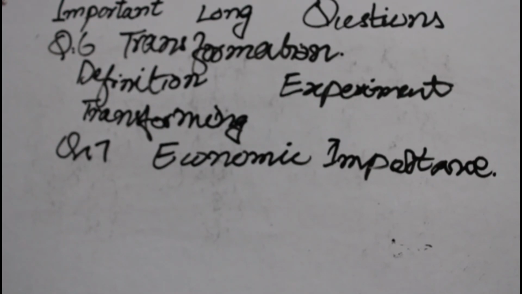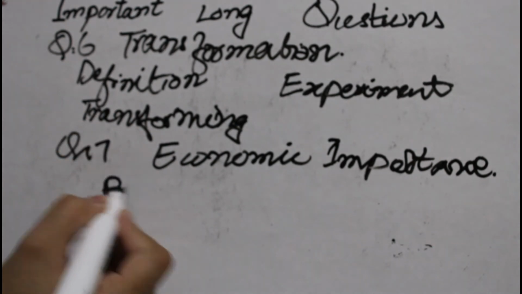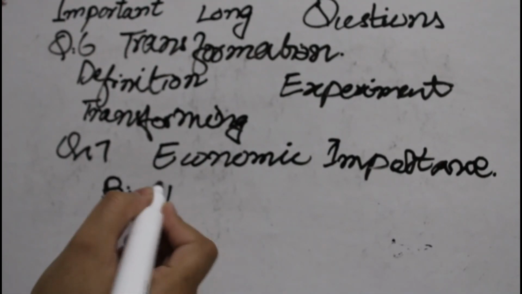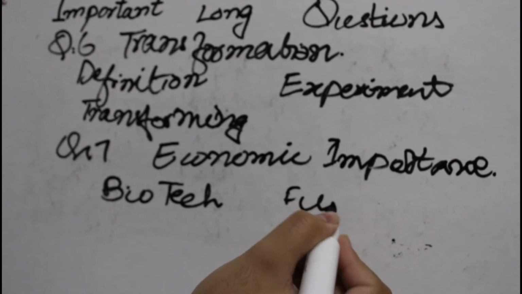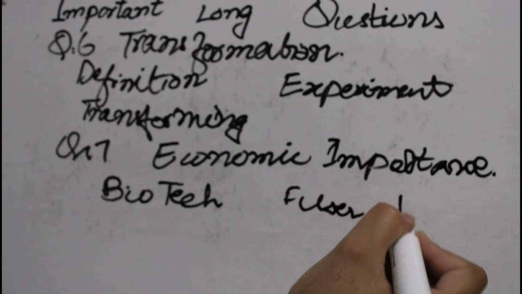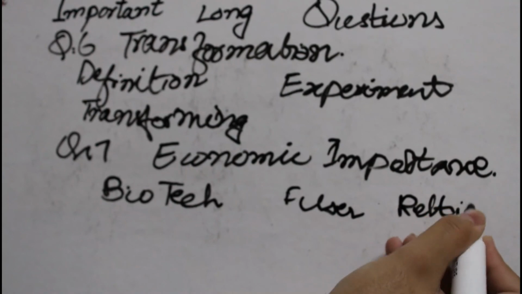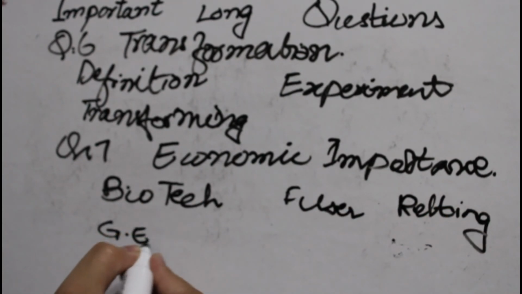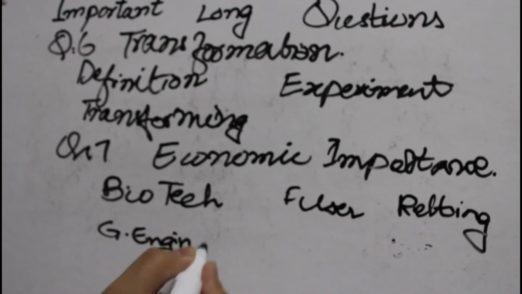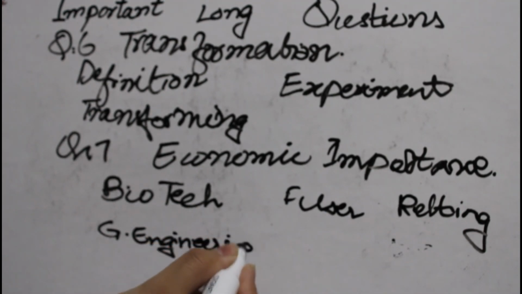Then comes the role of bacteria in fiber retting, how it helps with fiber retting, and the role in digestion. So I can tell you the points: biotechnology, then fiber retting, genetic engineering, and digestion.